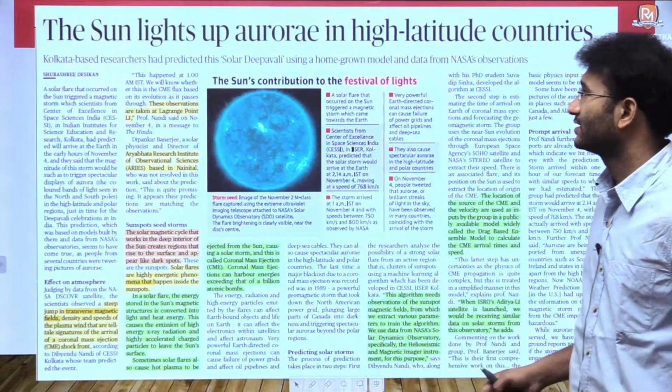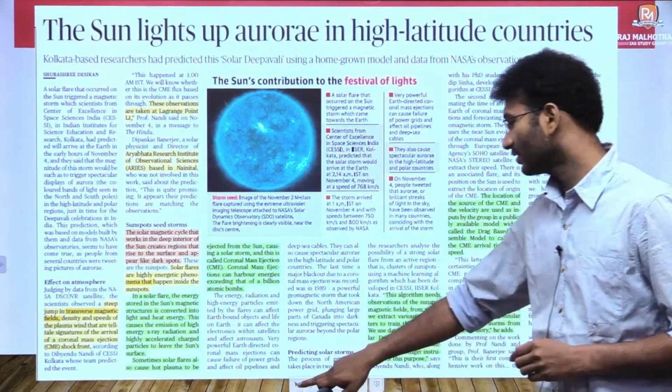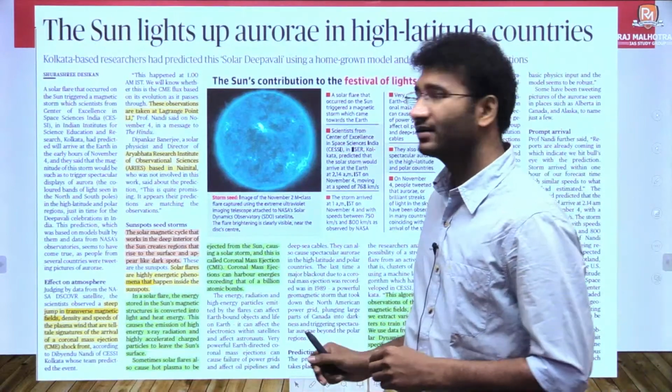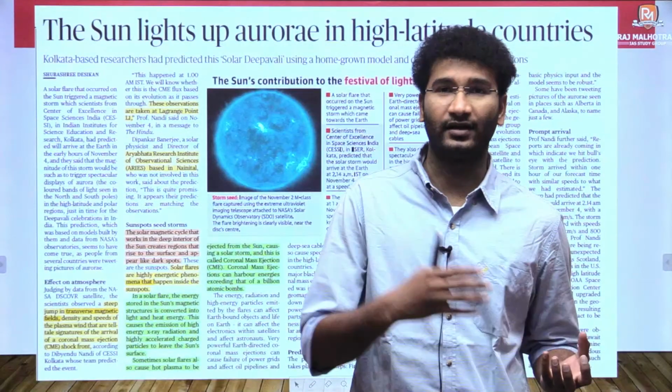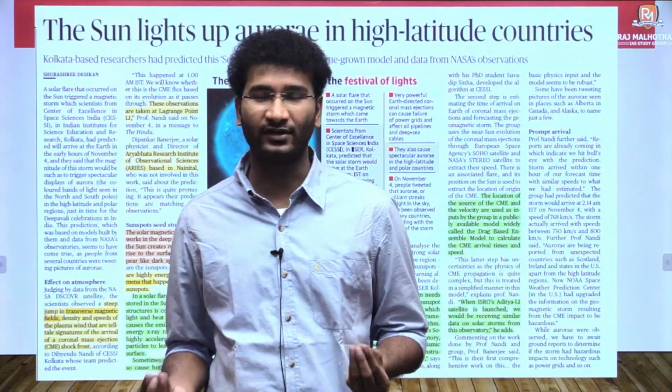Our first article deals with the solar flares and how the sun lights up auroras in the high altitude countries. This article primarily talks about the solar flares on the sun reaching the Earth's atmosphere and their impact on it.